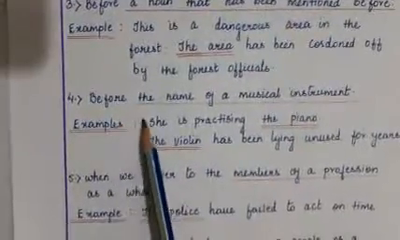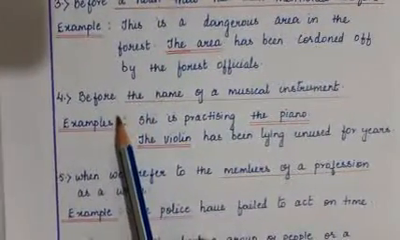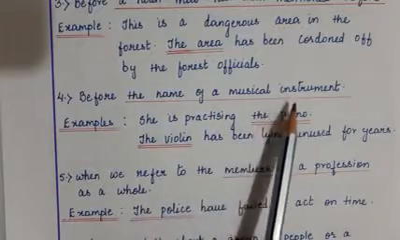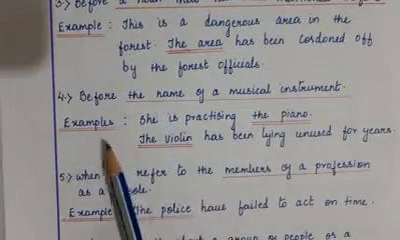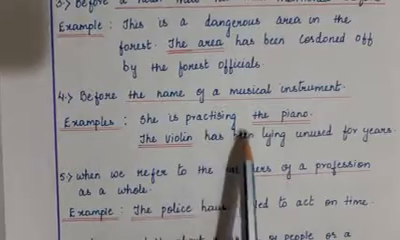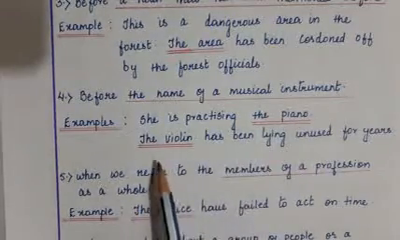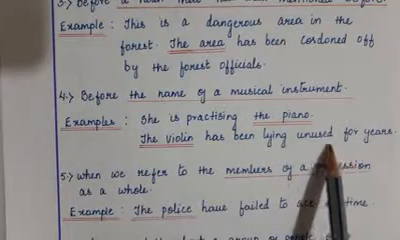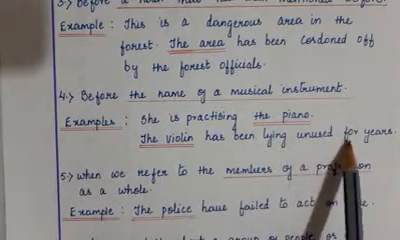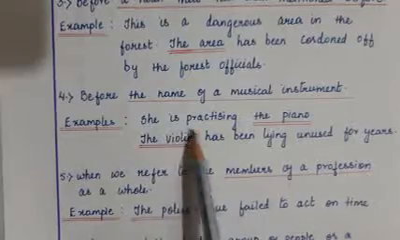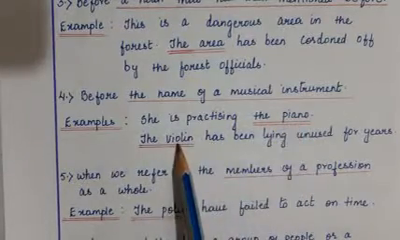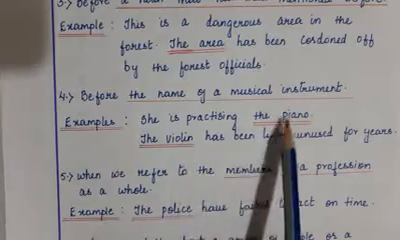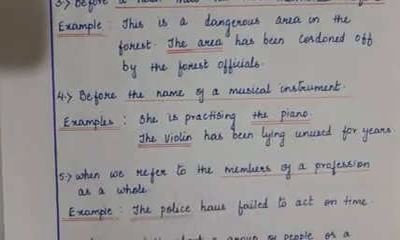Now let us see another case where the has to be used. Before the name of a musical instrument. Examples, she is practicing the piano. The violin has been lying unused for years. So you see that here piano and violin are the musical instruments. Hence before that you are using the.